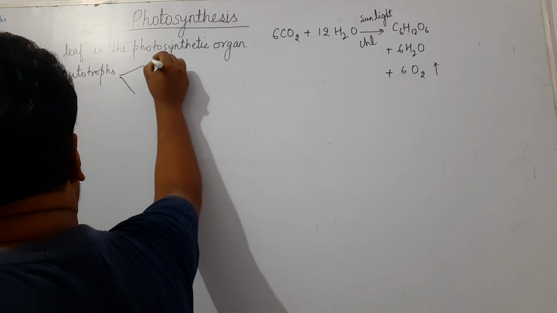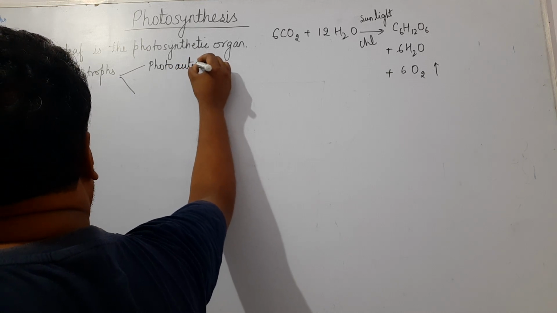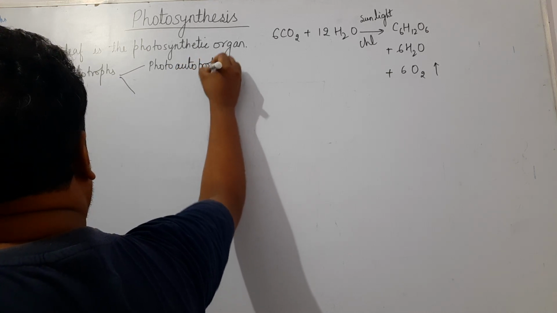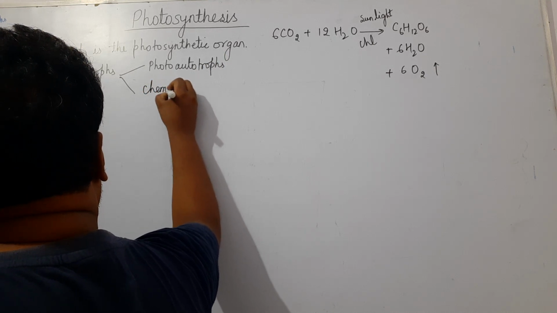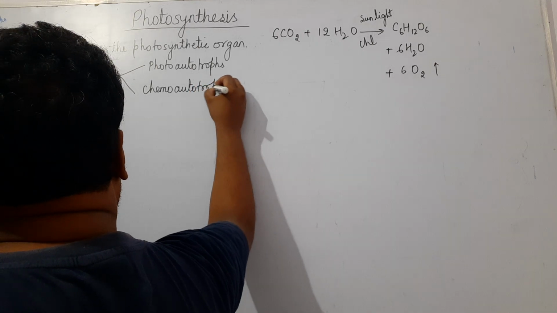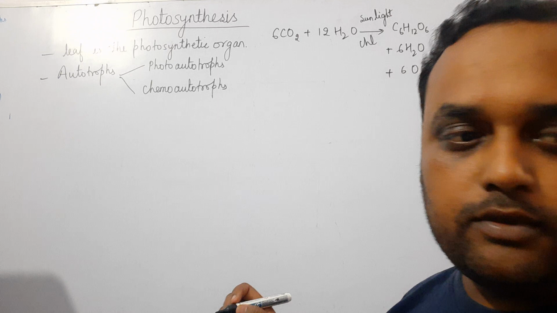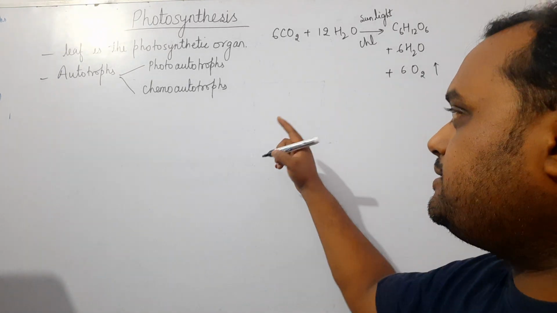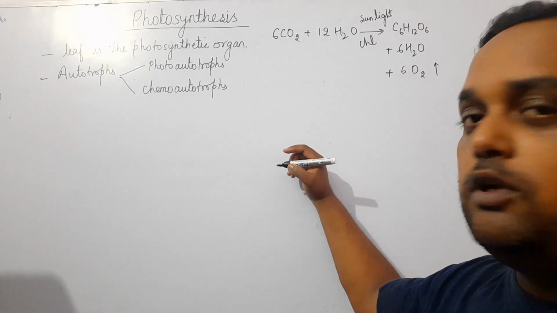First is known as photoautotroph and second chemoautotrophs. Okay, first is photoautotroph and second chemoautotrophs. Okay,